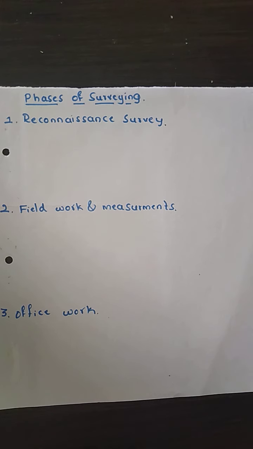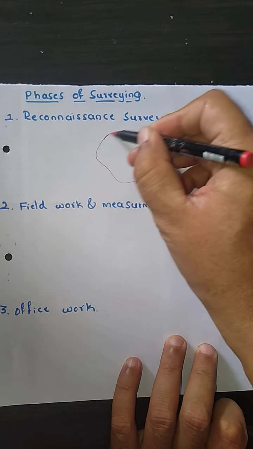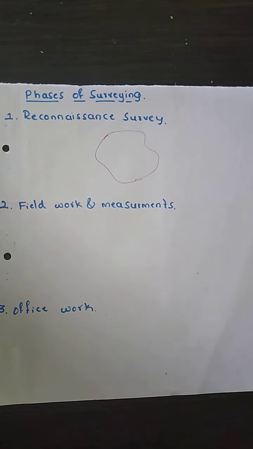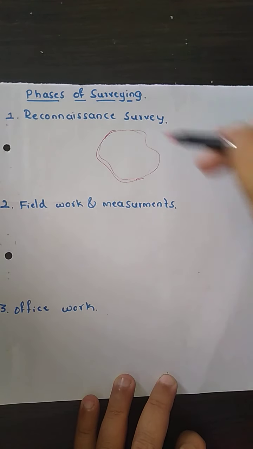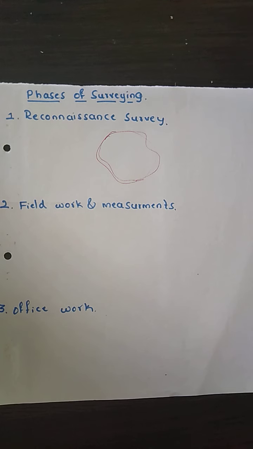Now what we do exactly is, if we want to carry out any project, we first visit that particular site. We get a general picture before the commencement of any work, and we get to know what things are there on the site.